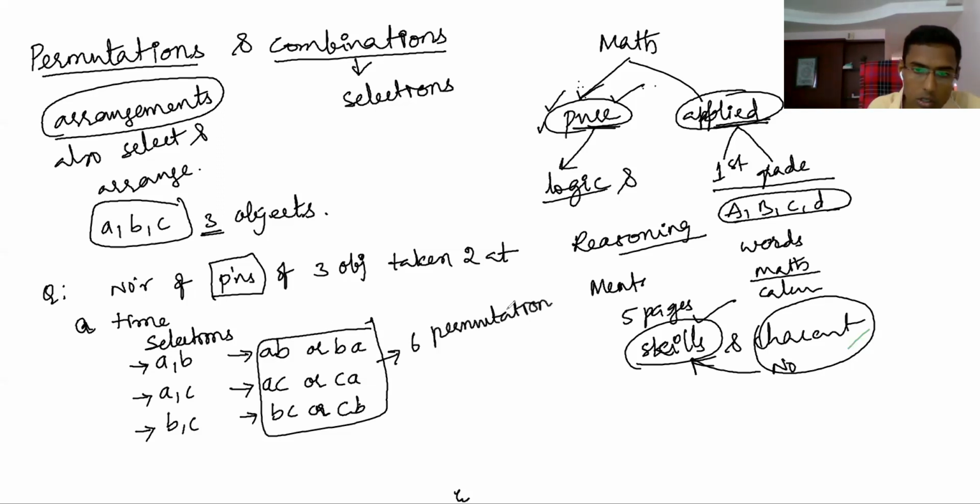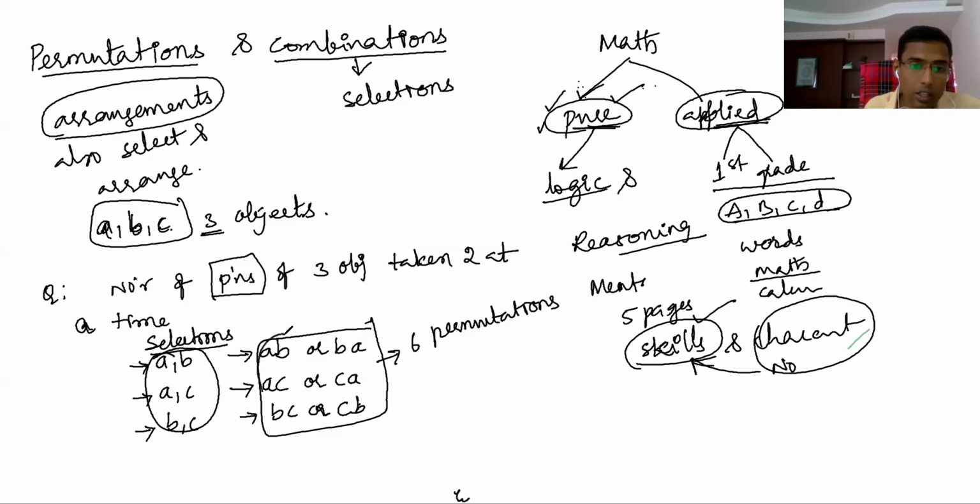Six permutations. These are the six permutations we have. But what does combination, or selection, mean? Here, the number of selections of 3 objects taken 2 at a time means 3 objects are given and you have to select 2 objects. Person A, person B, person C: from 3 persons you have to select 2 persons. So the number of ways you can select is 3. You may select AB, or AC, or BC. Here there is no question of arrangement.